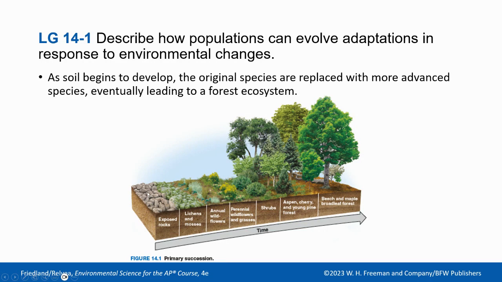We start with exposed rock face or bare rock, and we end up with our climax community, or the late succession, because these will go through disruptions as we talked about, but it won't go clear back to the soil. So maybe a logging company comes through and cuts these down, or a wildfire happens, and a lot of these might be lost, but not the entire ecosystem, right? So soil begins to develop, and the original species are replaced with more advanced species, eventually leading to a forest ecosystem. In this case, that's not always a forest, right? You have different biomes.